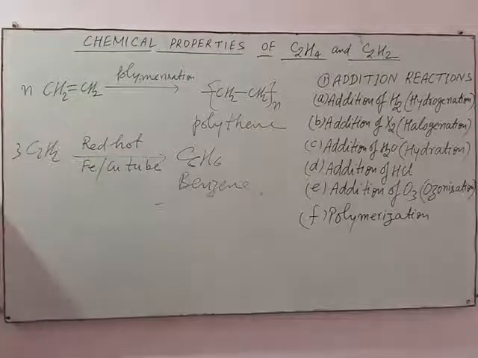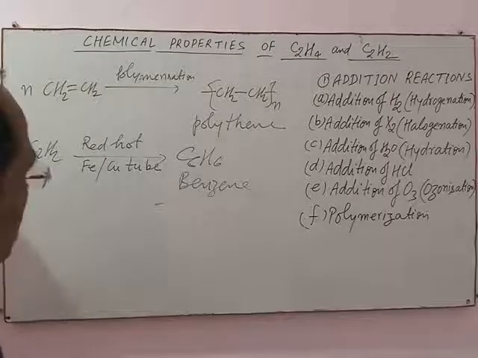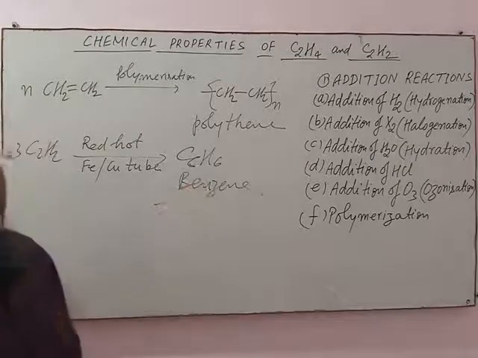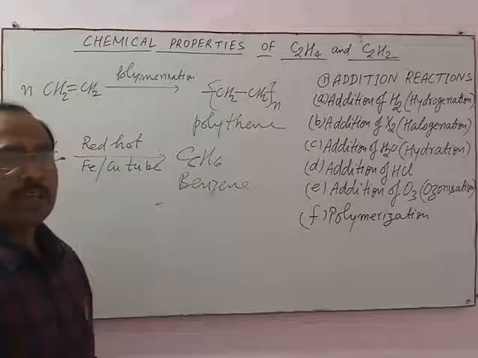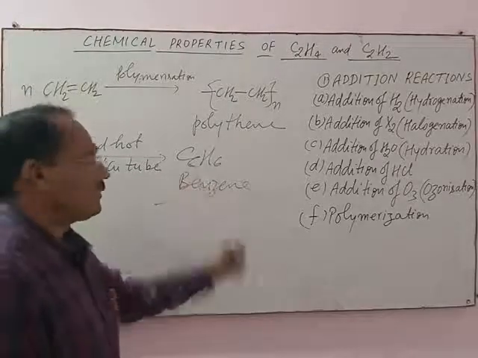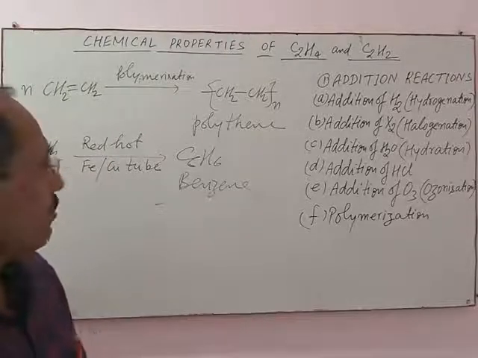This is the polymerization of ethene and acetylene. Ethene on polymerization gives polythene, while acetylene on polymerization gives benzene, which is the parent of aromatic compounds. Methane is known as the parent of aliphatic compounds, while benzene, C6H6, is known as the parent of aromatic compounds.